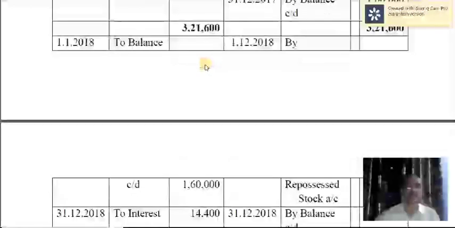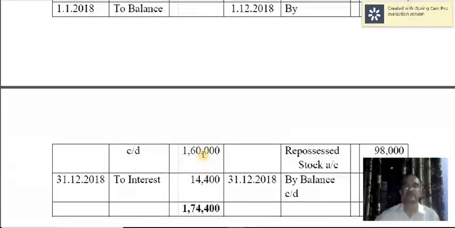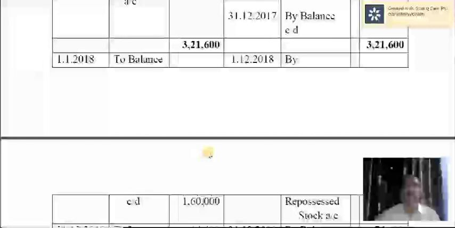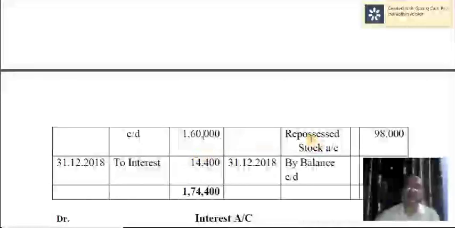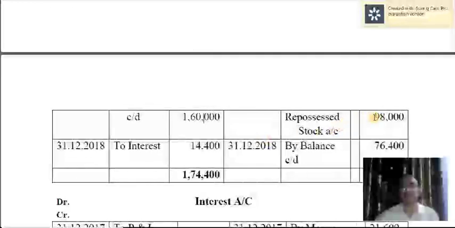Then for the second year, the balance brought down should be 1,60,000. Then 2 trucks are taken over by Souza Motors at an agreed value, and the agreed value is 98,000 rupees. Before that, interest is charged, and that is 14,400.